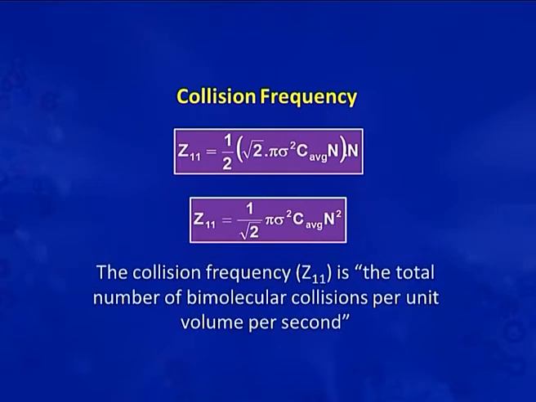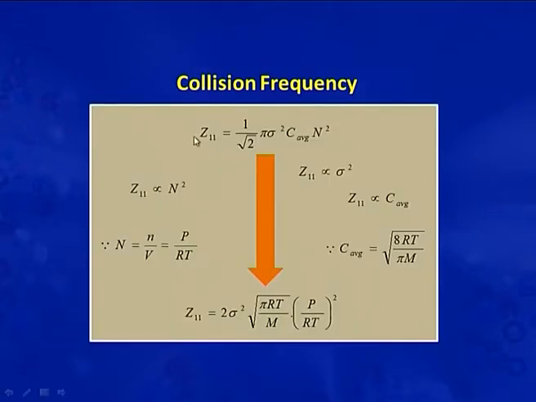The collision frequency Z11 is the total number of bimolecular collisions per unit volume per second. So, the expression for collision frequency is Z11 is equal to 1 by root 2 pi sigma square C average into N square.